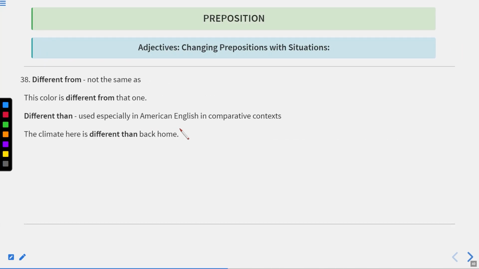Different from, not the same as. For example, the color is different from that one, or this color is different from that one. It means both of these are different colors. They show some difference. Okay. Different than, used especially in American English in comparative context. The climate here is different than back home. Whereas when we use only, different from is widely used, not different than. Okay, this is not used at all. Now let us move to the next one.